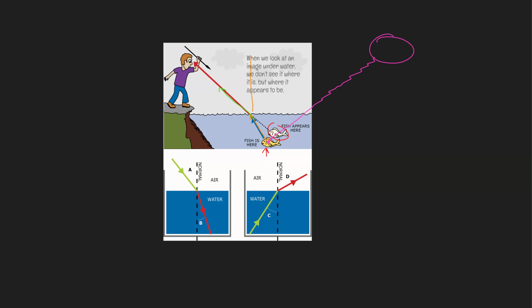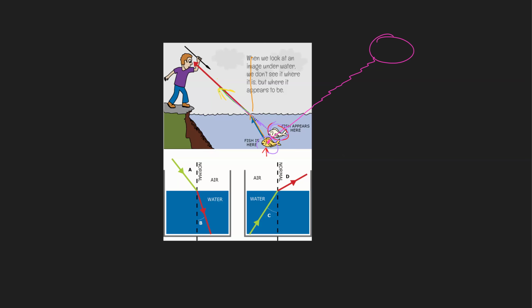So the person here, when he sees something, imagines that the fish is exactly where the beam of light is coming from. He'll think that the beam of light is coming from this point, as a straight line. So he's going to think that this is the position of the fish, while in reality it is here.